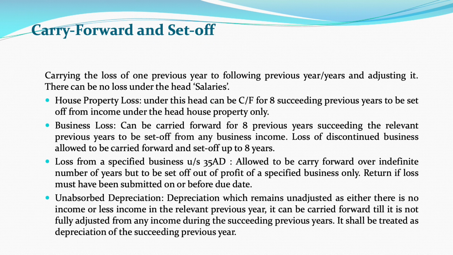The provisions for carrying the loss of one previous year to the following previous years and adjusting it are: Number 1, there can be no loss under the head salaries. Number 2, house property loss can be carried forward for 8 succeeding years to be set off only from house property income. Third, business loss can again be carried forward for 8 succeeding previous years to be set off from any business income. Even the loss of a discontinued business can be carried forward and set off up to 8 years.